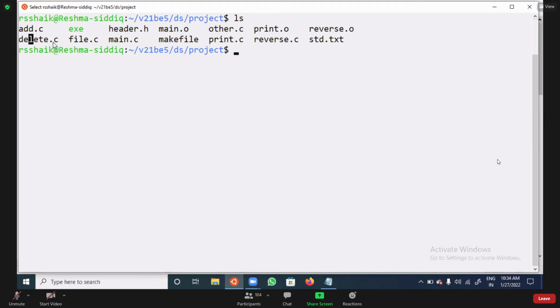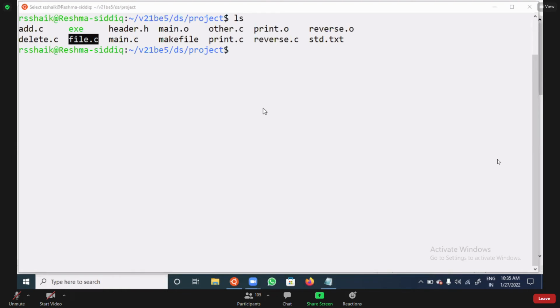That's why delete.o, add.o, file.o are not created. Did you observe or not? The first three files have no problem, so it did not give any problem and created the .o files, but whenever it reached delete, there is a problem. That's why add and file are also not compiled, because there is one problem at delete.